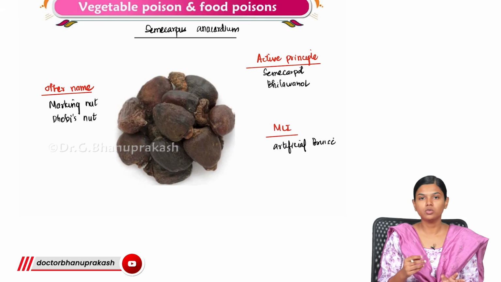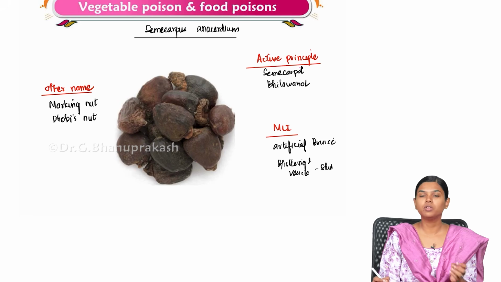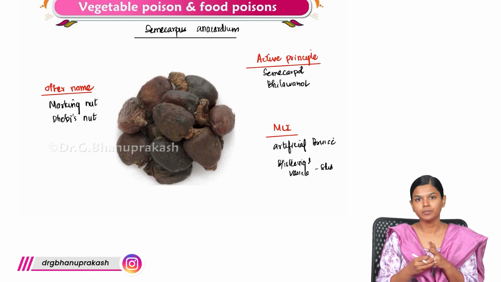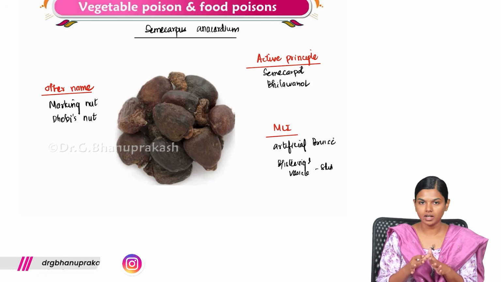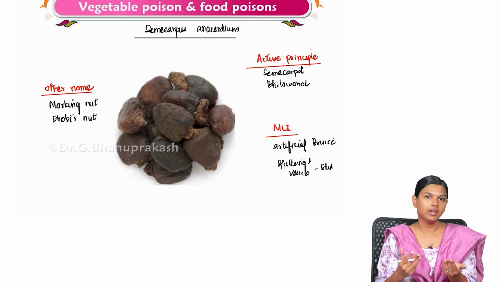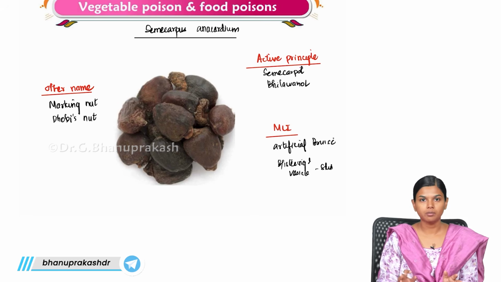But when it is used over the skin, it will lead to blister formation. There will be blistering and vesicle formation in the skin. So this will be used for malingering. They will say, I got a bruise because somebody hit me. Like that, they will come and complain. So this is where this Semecarpus anacardium is used. But if someone ingests this without knowing about the property, they can get GI irritant action also. So there will be abdominal pain, vomiting, everything will be seen with the Semecarpus anacardium. But mostly it is used for creating artificial bruise only.